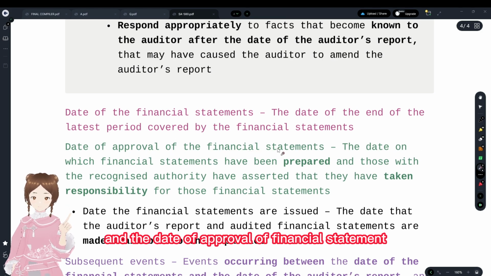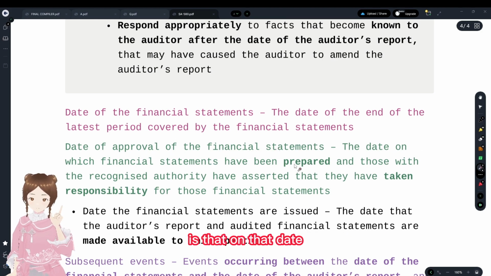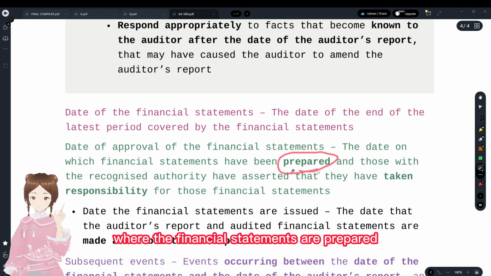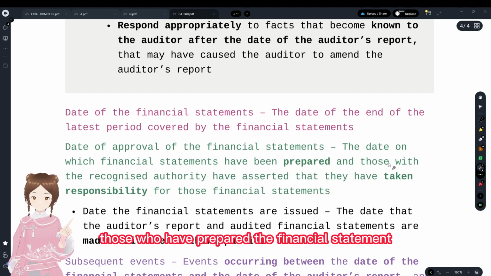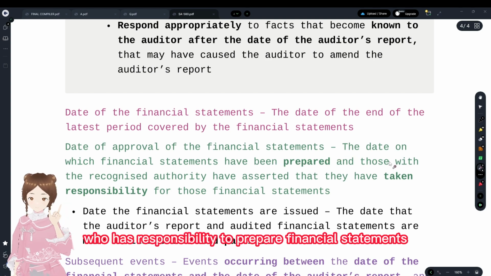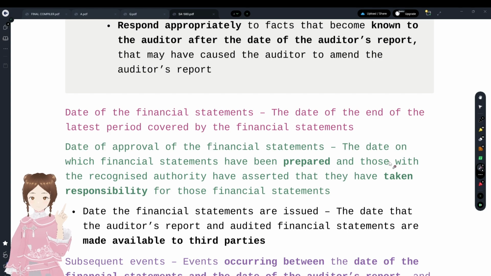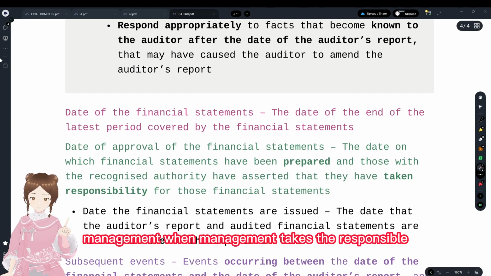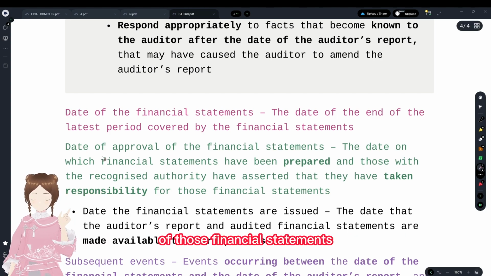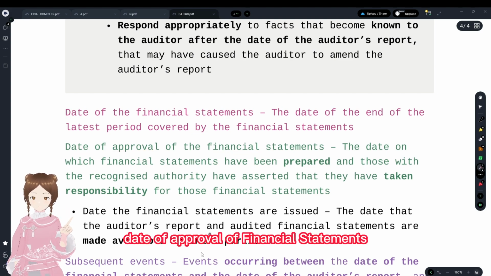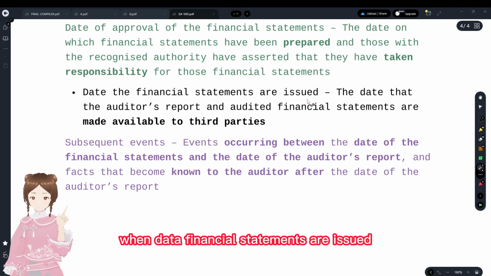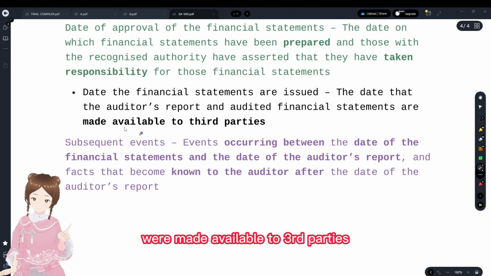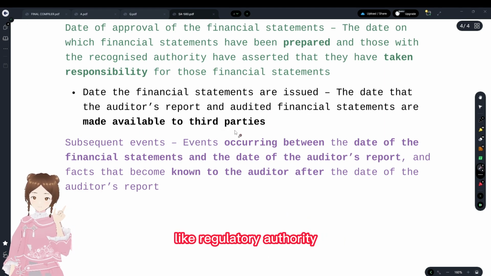The date of approval of financial statements is the date on which the financial statements are prepared and responsibility is taken for them. Who has the responsibility to prepare financial statements? Management. So when management takes the responsibility for those financial statements, that date is known as the date of approval of financial statements.